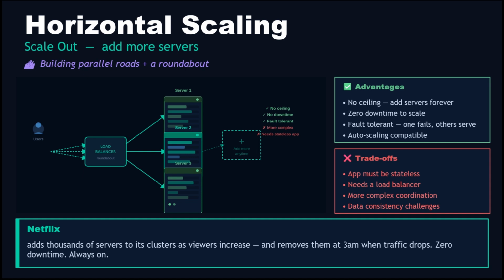Netflix is the best real-world example of this. As more users start streaming in the evening, Netflix does not frantically upgrade one single server. They add thousands of servers to their clusters automatically. Traffic drops at 3 am, they scale back down. Zero downtime, always on.